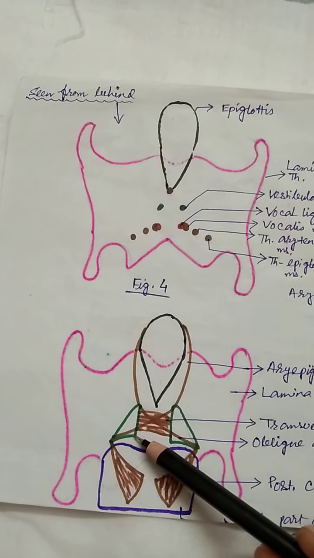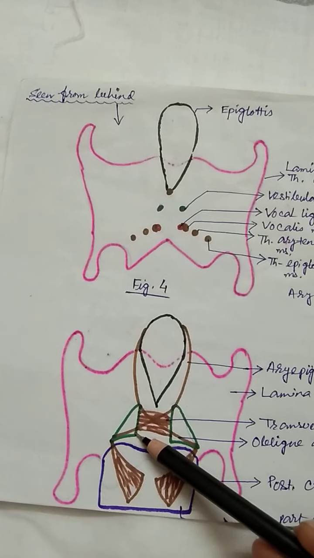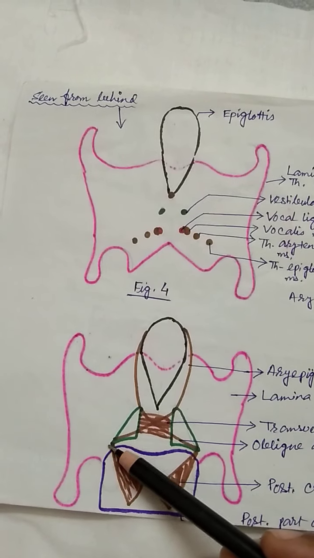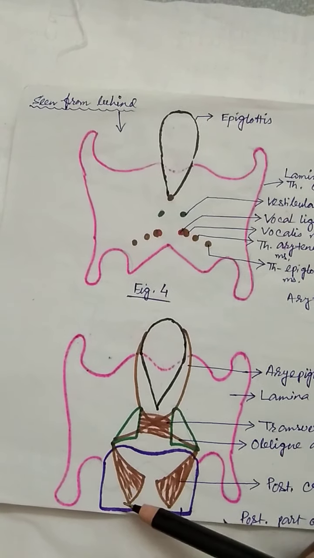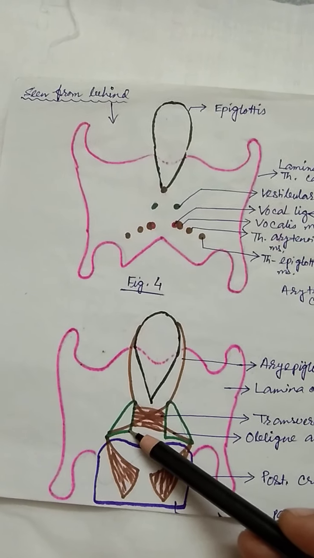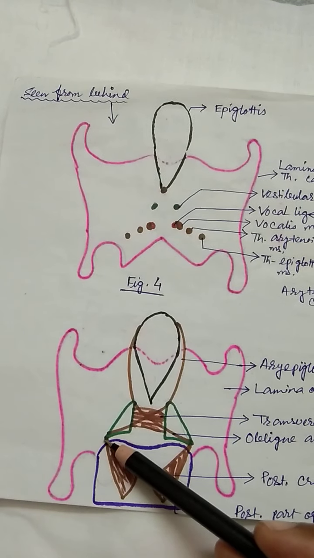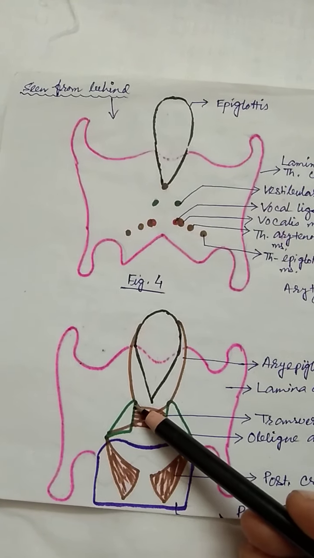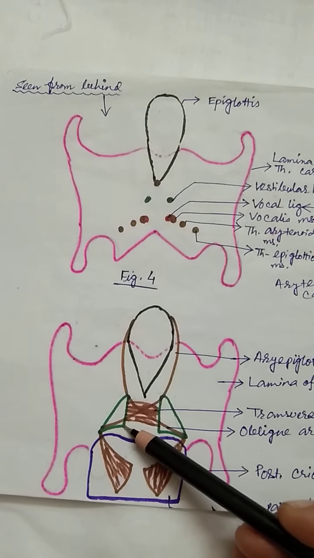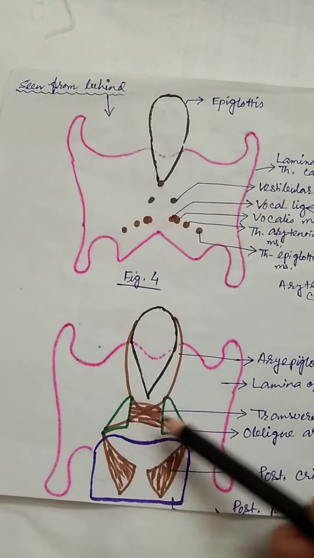One process directed anteriorly, where the vocal fold is attached, is called the vocal process. Another process directed posteriorly and laterally is called the muscular process. There are three surfaces: medial surface, anterolateral surface and the posterior surface. So this is very important.